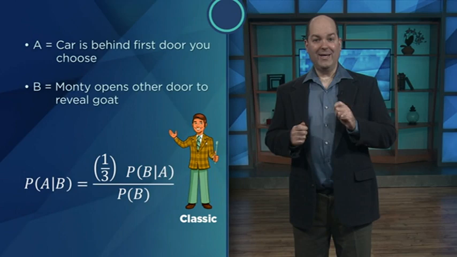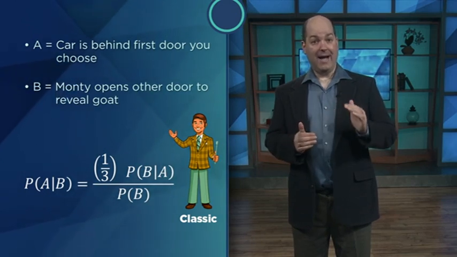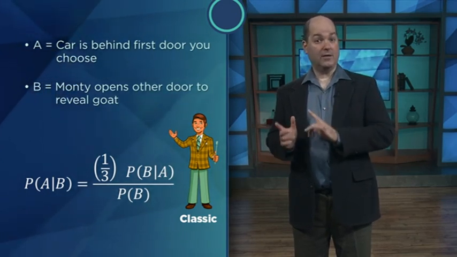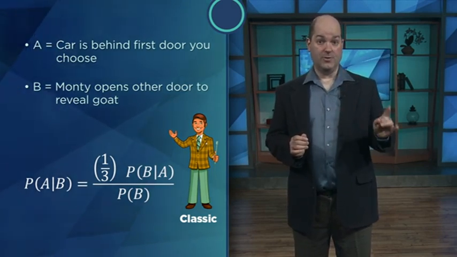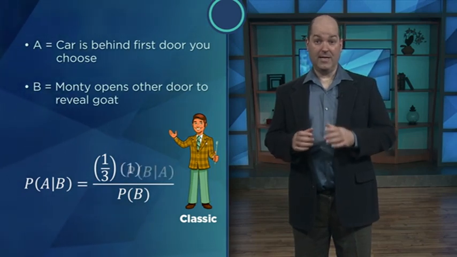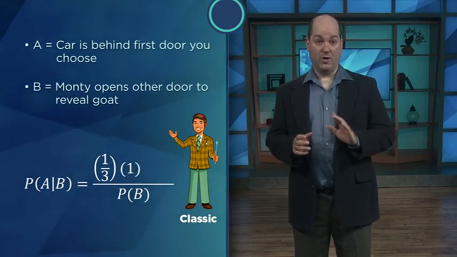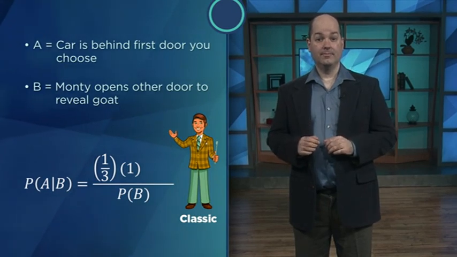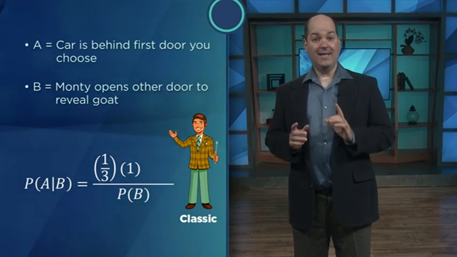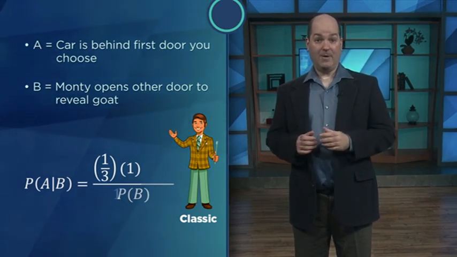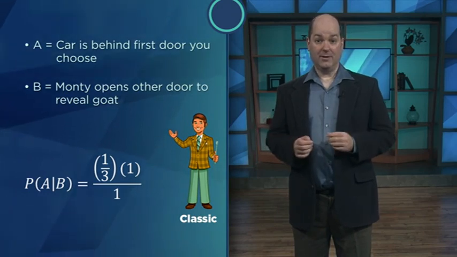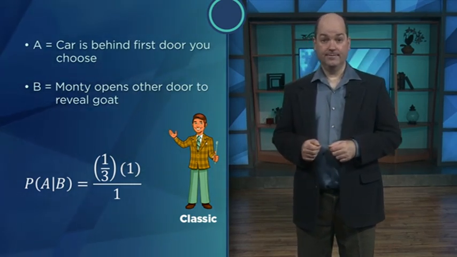Second, we need the probability that Monty will open a door to reveal a goat under the assumption that the car is behind your chosen door. That probability is 1, since Monty will never open the door you initially chose. And third, we need the probability that Monty will open a door to reveal a goat. This probability is also 1, since Monty will never open the door that conceals the car.